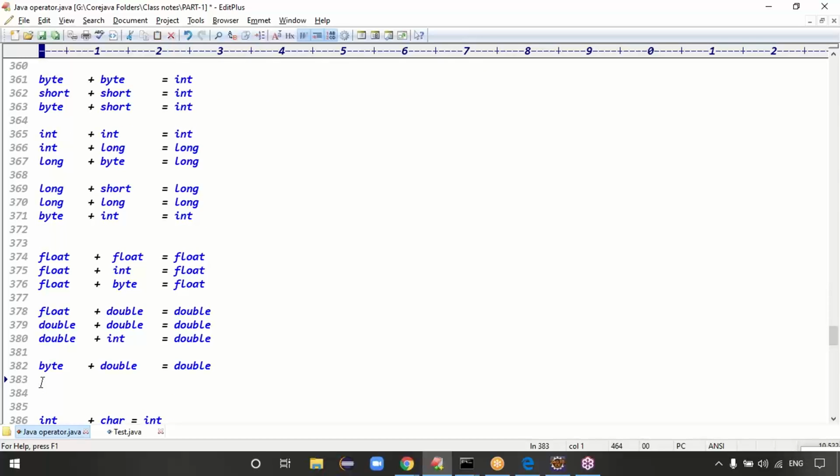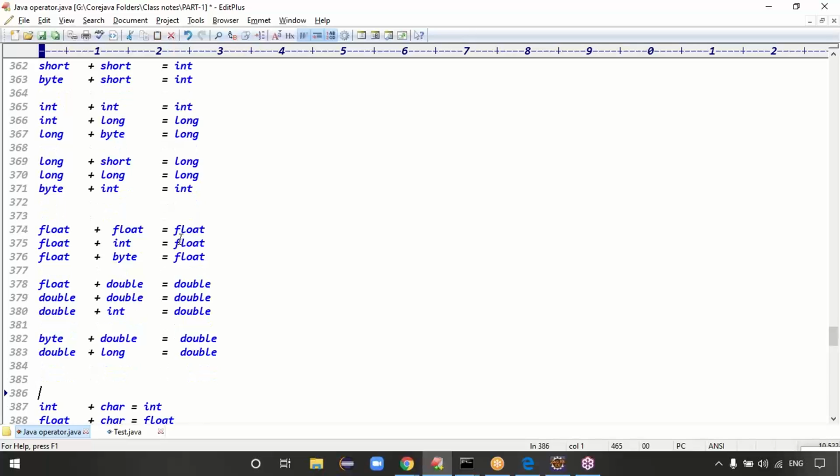Double plus long is double, sir. Double plus long is what? Double, right? Exactly. So where float and double are included, you will get decimal data only, right? Mostly you get decimal data only. Exactly, guys.